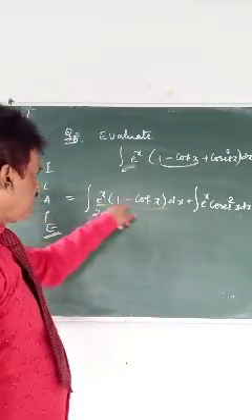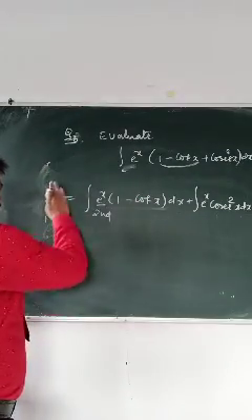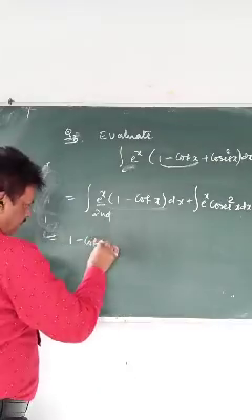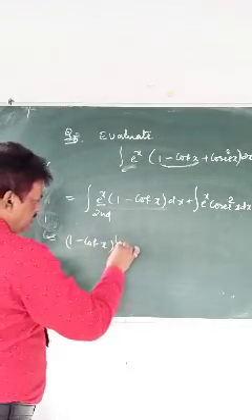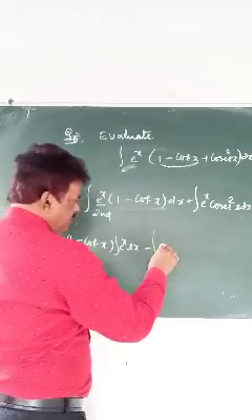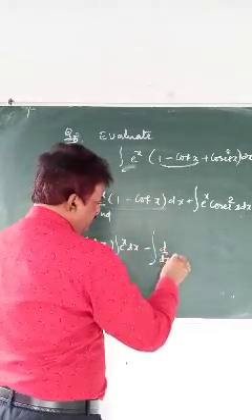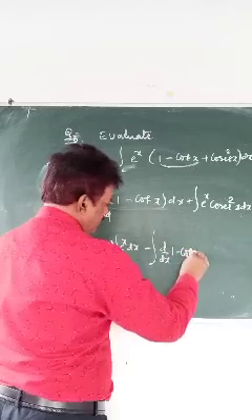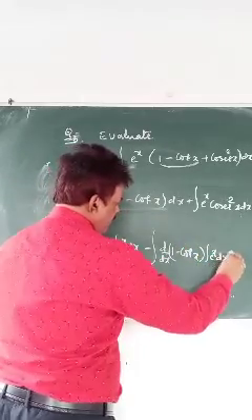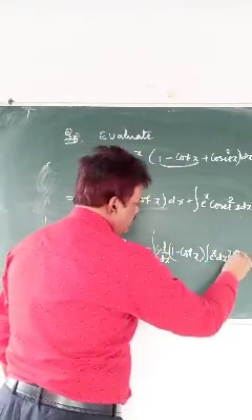First function into integration of second, minus integration of derivative of first into integration of second, whole dx.